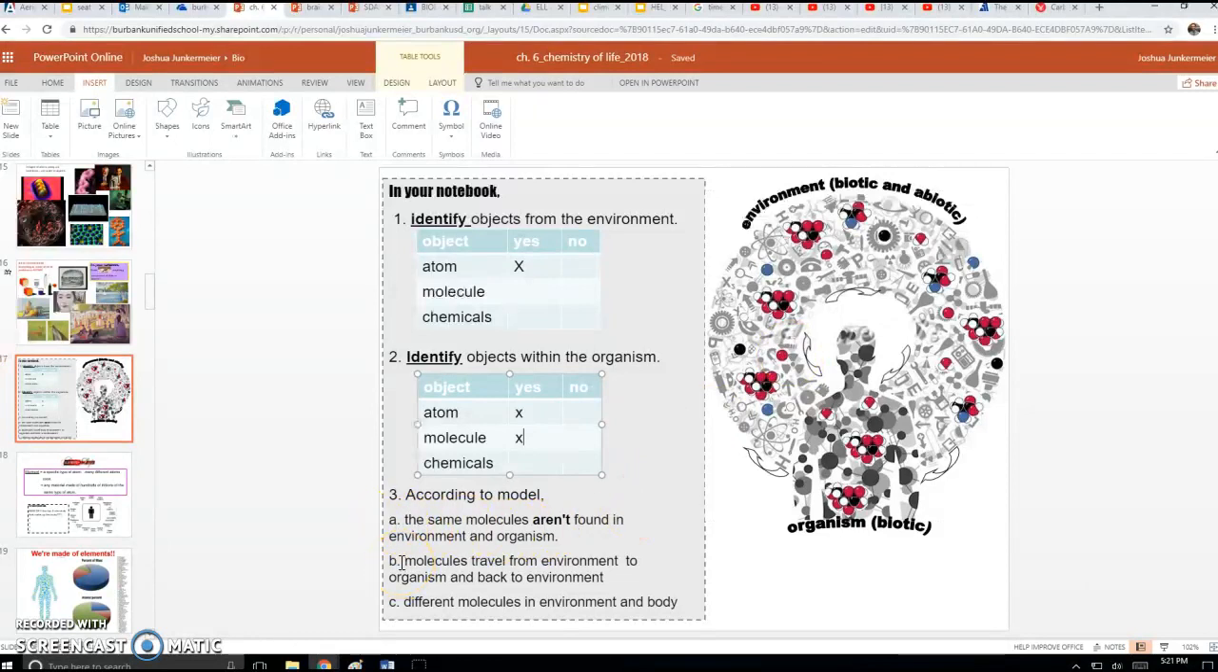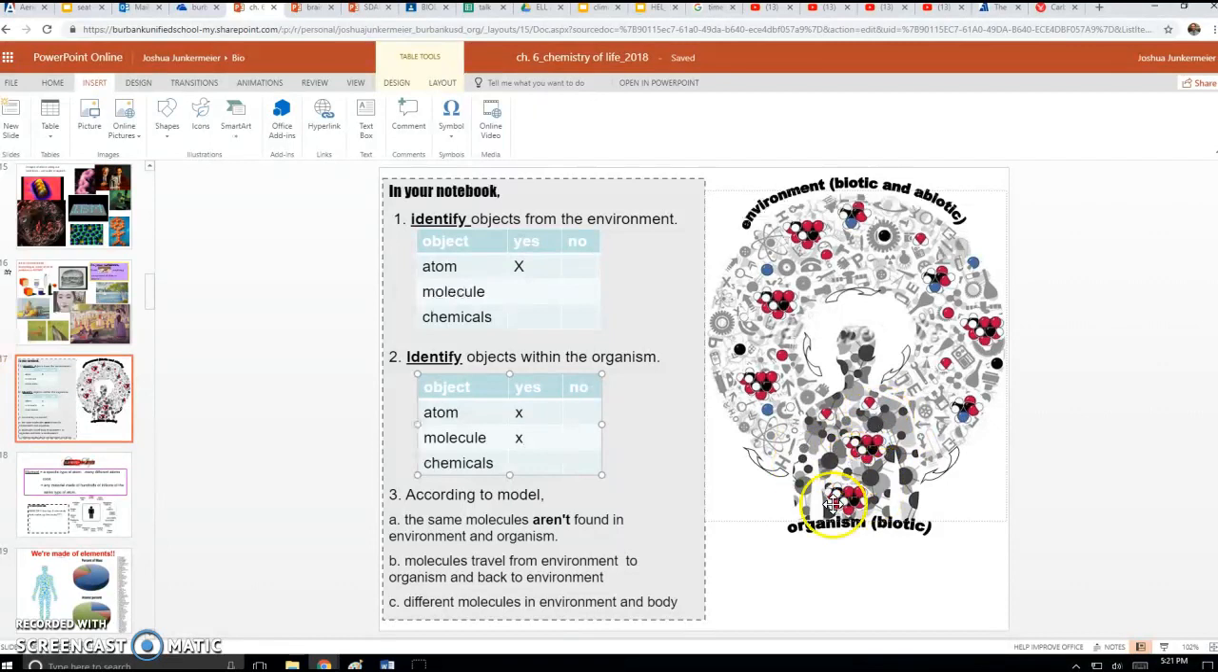Part B, look at this. It says molecules travel from environment to organism and back to environment. So does this show molecules moving into the organism and out? If you think this is the true statement, choose B. And then C says different molecules in environment and body. So do you think there's different molecules out here compared to here?